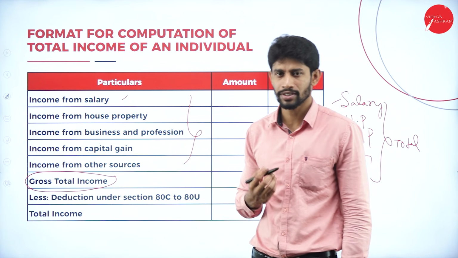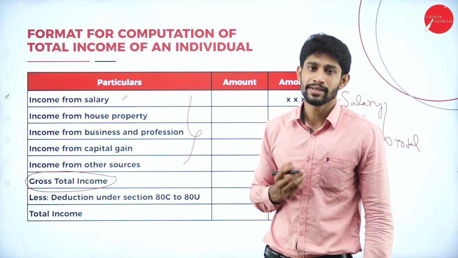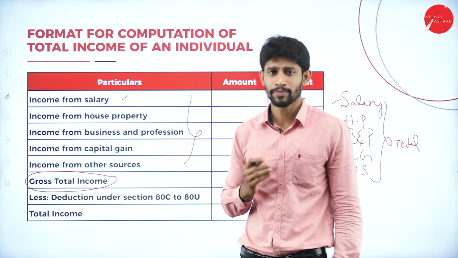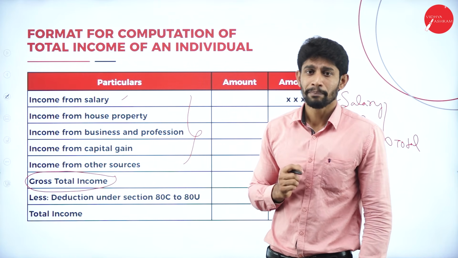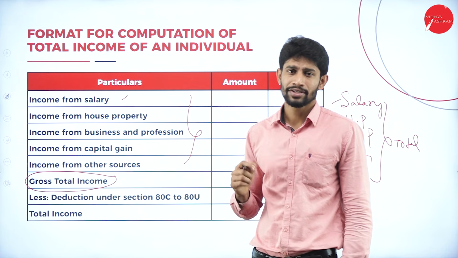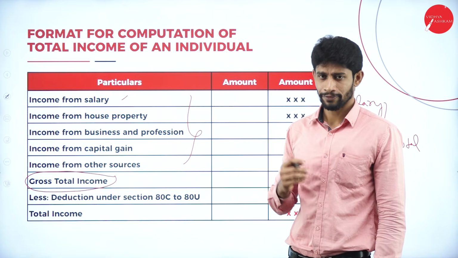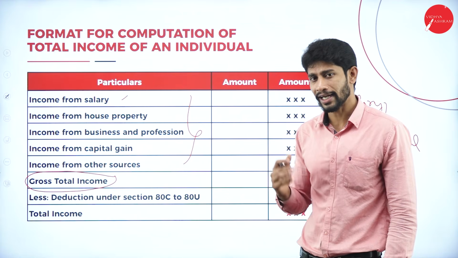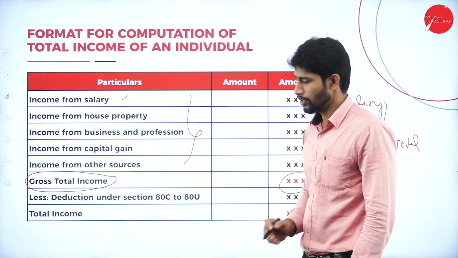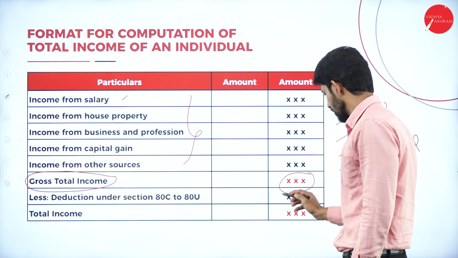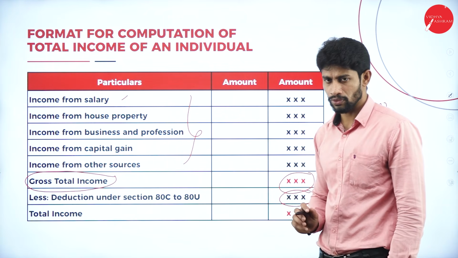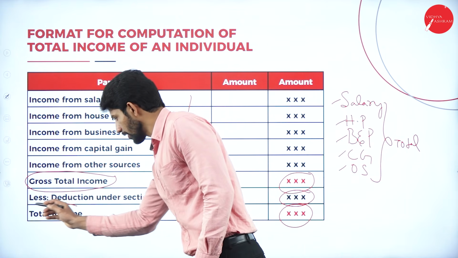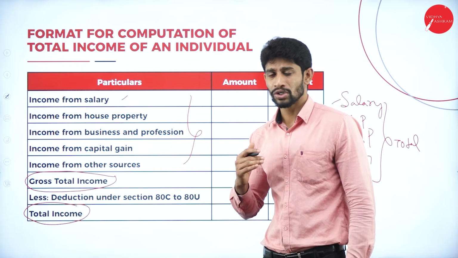We have certain deductions under section 80C to 80U. For example, LIC premium paid, deposit with PPF, that is Public Provident Fund, or medical insurance premium paid, or donation given to PMNRF, that is Prime Minister National Relief Fund, or donation given to NDF. If these kinds of expenditures are made or incurred by the assessee, then you can claim the deduction under section 80C to 80U. So from gross total income, if you deduct the deductions under section 80C to 80U, you'll get some balance. That balance is called total income.